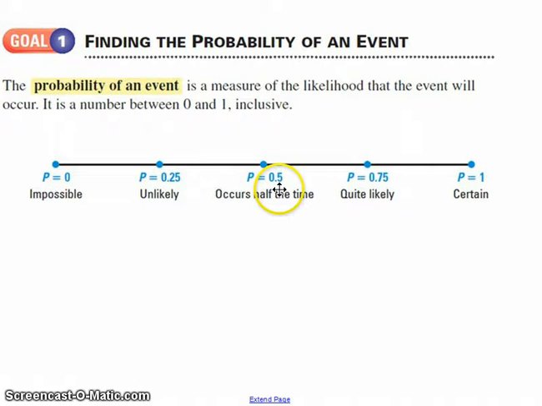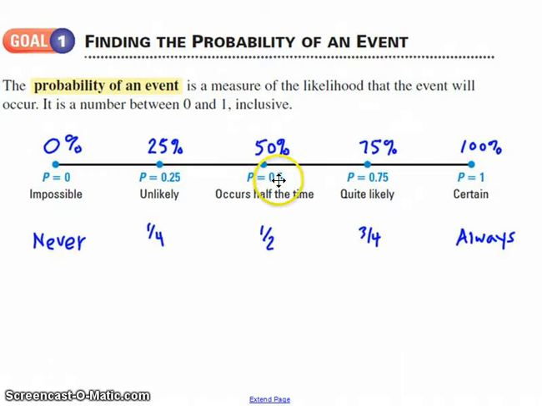So a probability that's going to occur half the time can be represented as the decimal 0.5. Remember, I said this relates also to the percentages and fractions we've been talking about. 0.5 is the same thing as 50%, or half. 1 is the same as 100%, which is always, and 0.75 is the same as 75%, or 3/4. These are all relationships that we talked about in our last lesson. So just remember, you could just as easily say that the probability is 25%, or you could say the probability is 0.25, or you could say that the probability is 1/4. Any of those is fine.